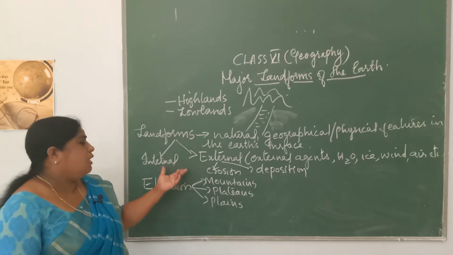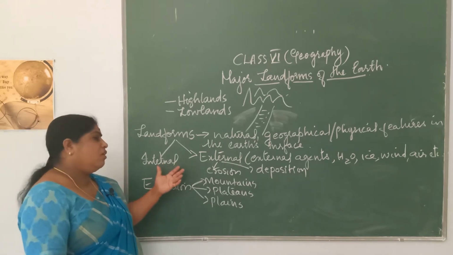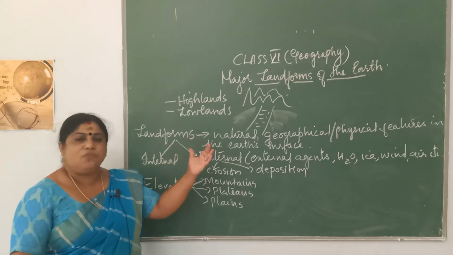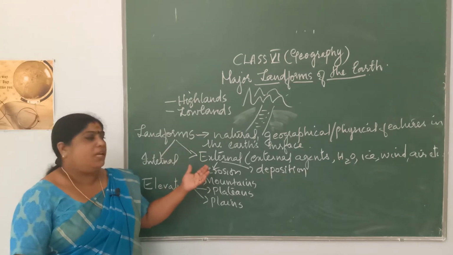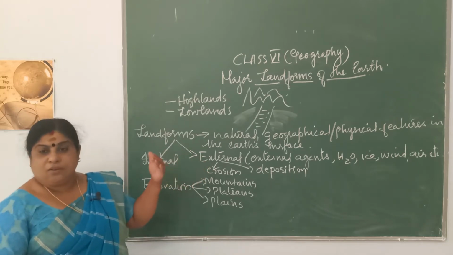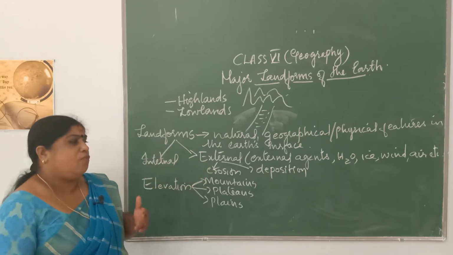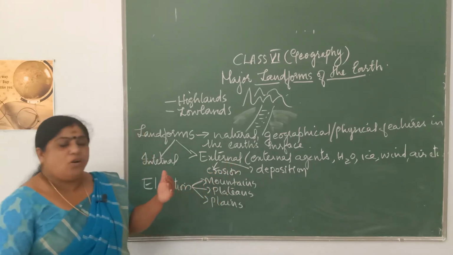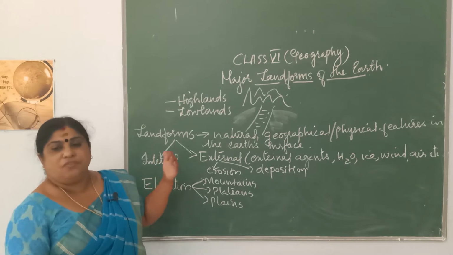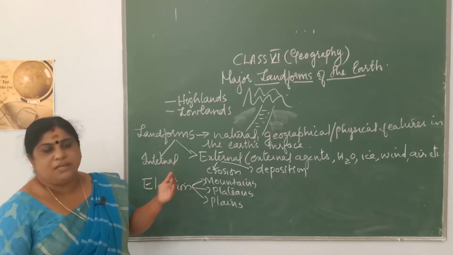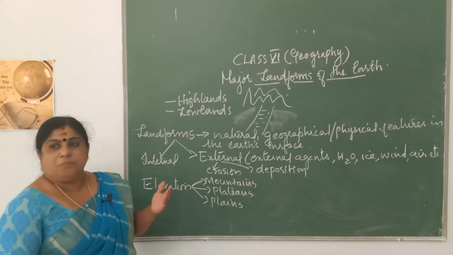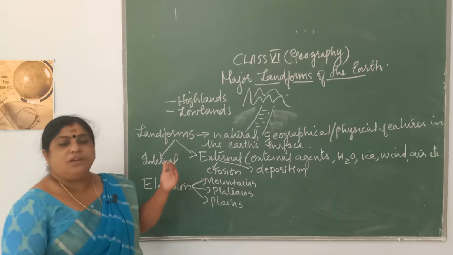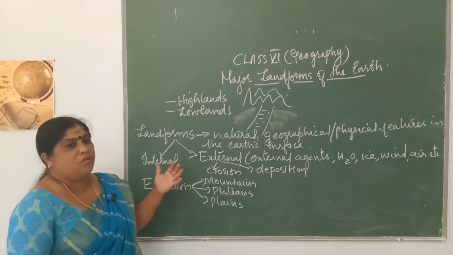There are internal forces which act in the interior of the earth, and there are external forces which act on the surface of the earth with the help of agents like water, ice, wind, air, etc. All this results in the formation of different landform features like plains, plateaus and mountains.